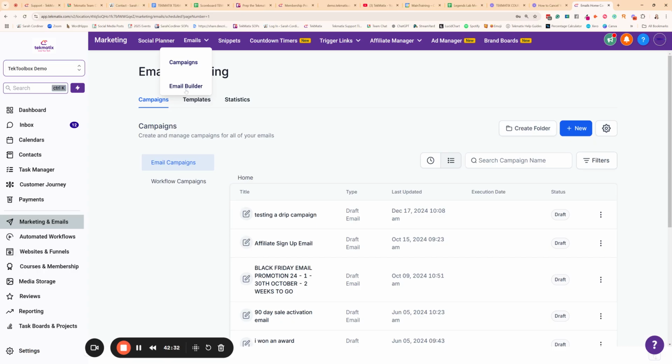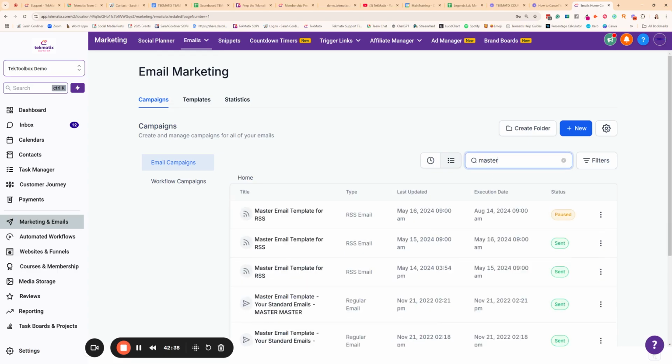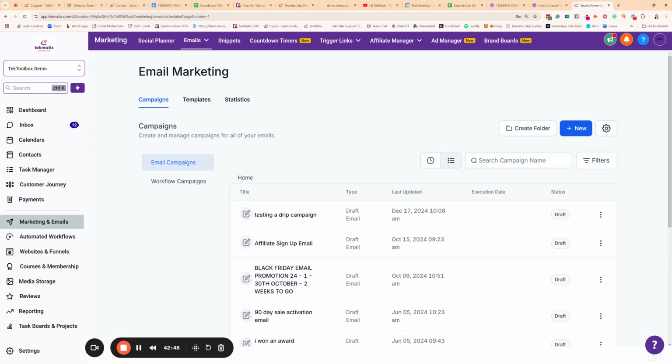Now, when you go into your Email Builder, I'd recommend you use our master templates over here and create your own master template. Create your own template that's in your own branding. You can customize that with your own links and everything else in there. And then from the Campaigns, you can pre-schedule mass emails. You can drip them out. You can send recurring emails that go out at certain days of the month or days of the week. Whatever you want can all be done from the Campaign section.